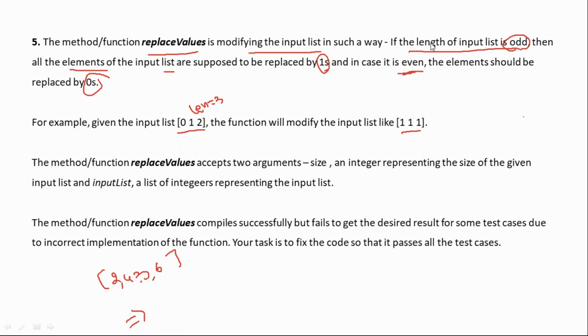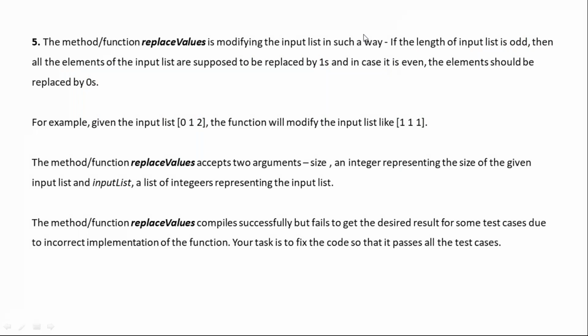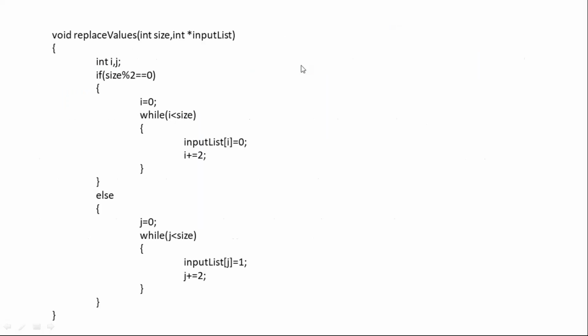Yeah, perfect. Now just have a look right now. Now tell me what is the correction here? Where is the correction?